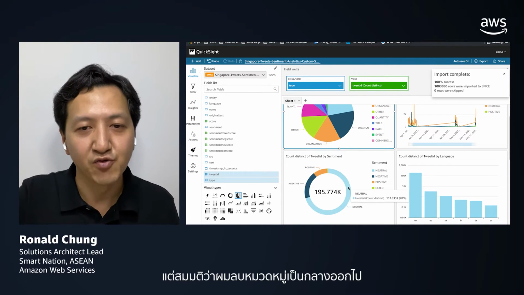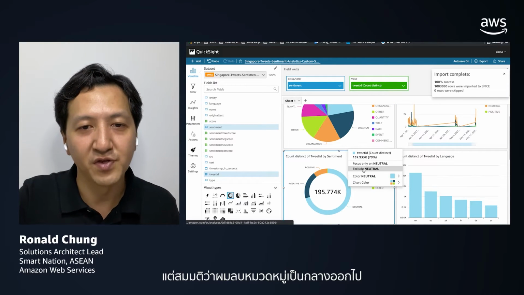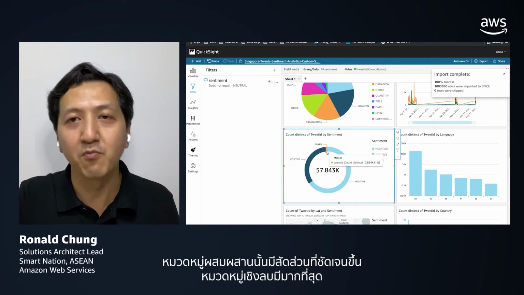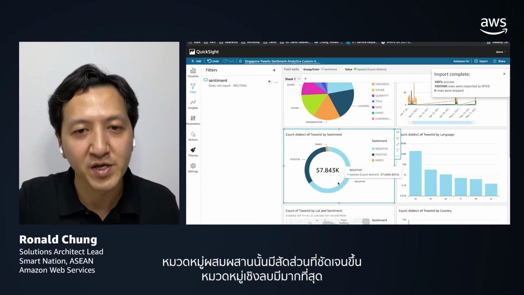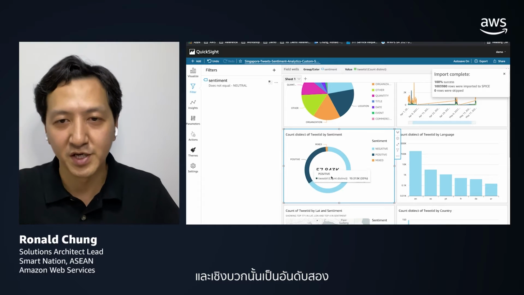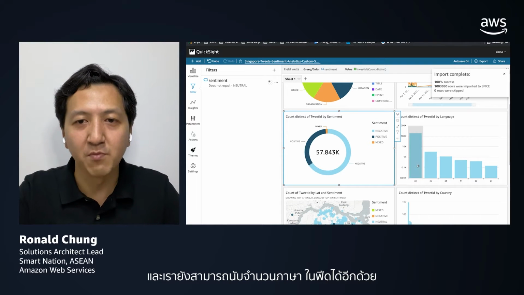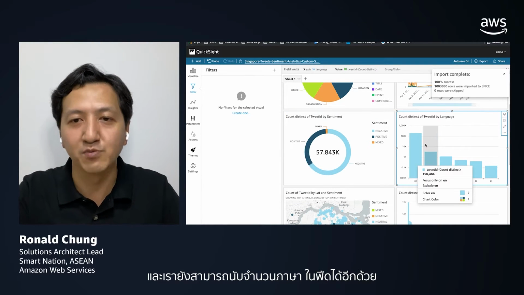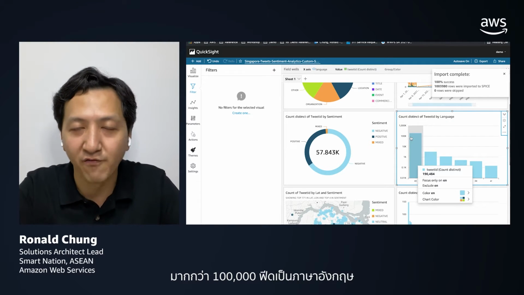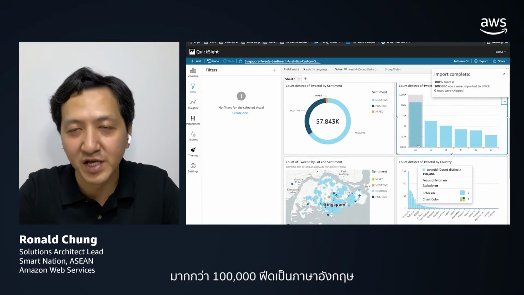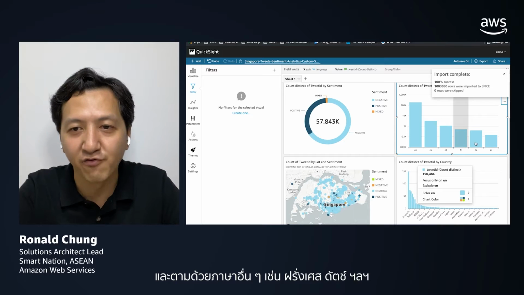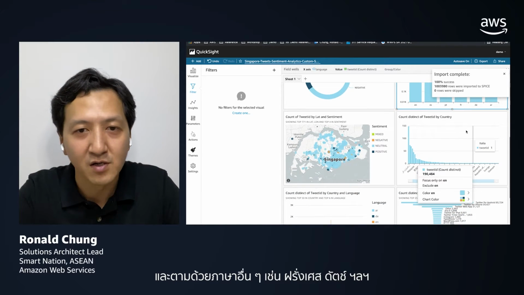But let's say I can drill down and exclude the neutral, and then you can see we have the mixed proportion being more visible here, negative being dominant, and the positive being the second largest proportion. And we can also count the number of languages in terms of the feed number. Above 100K of the feeds are actually in English, followed by some other languages, French, Dutch, etc.